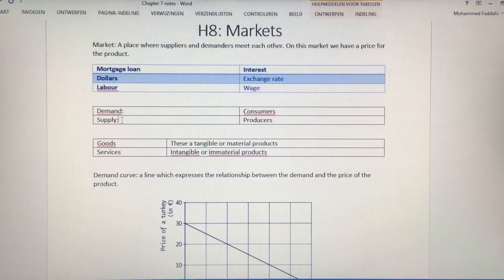Chapter 8, they talk about demand and supply. Demand are the consumers. They would like to buy a certain product. So they're demanding that product. They would like to have it. Producers, they supply the product.